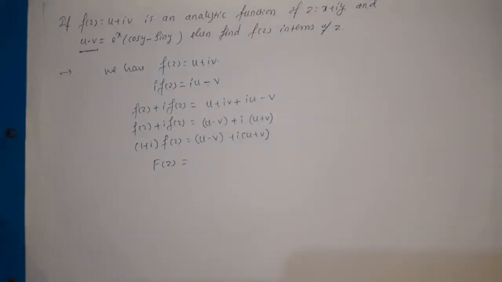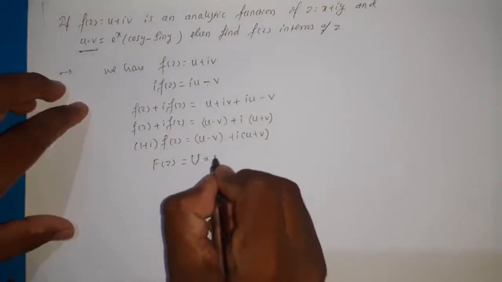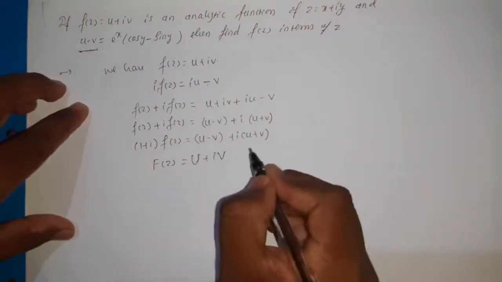So capital F(z) equals (1 + i) small f(z), and this is capital U + i capital V.